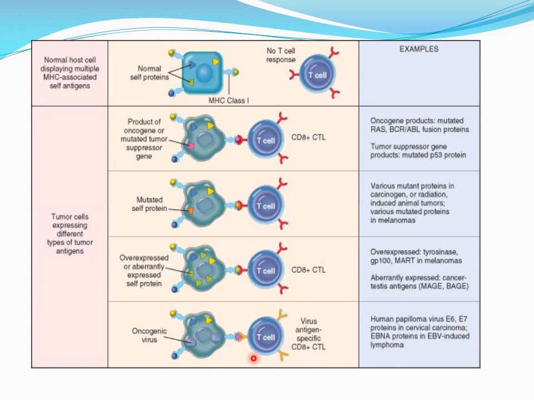So by this picture you can well understand that for aberrant proteins or abnormal proteins or mutated proteins, for all such categories there is an immune response in the form of T cells. T cells respond to these abnormal proteins in mutant cells. So we say that tumors have immunity especially in the form of T lymphocytes.